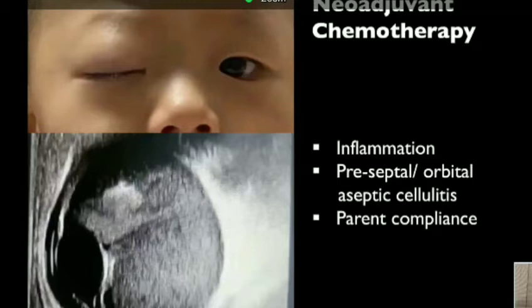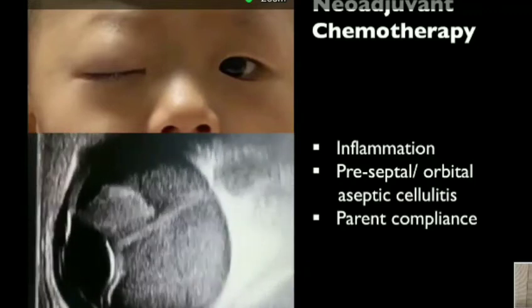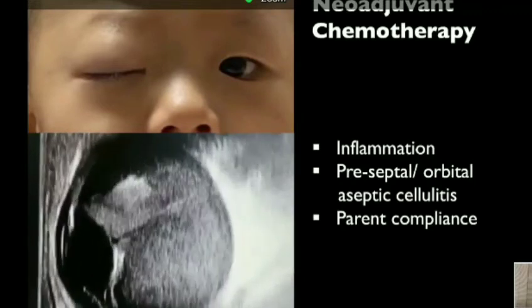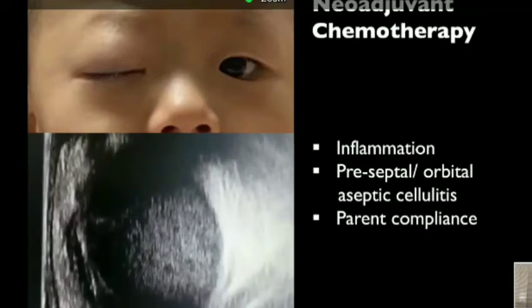In this case, the child presented with preseptal cellulitis, and as you can see here in the ultrasound, which is playing over here, it's a large tumor occupying the globe, which has undergone necrosis. There is a component of necrosis in this intraocular tumor. There, definitely you're going to go for an enucleation, but it's quite difficult at this point of time for the child to undergo enucleation with this severe inflammation. So we do give systemic chemotherapy because you have a waiting time. You don't want the tumor to grow or progress, and there is a possibility of systemic micrometastasis in these children with a large tumor occupying the globe.